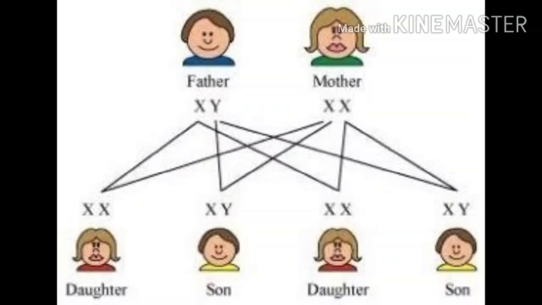But if the Y chromosome of the father combines with the X chromosome of the mother, then it is X and Y, that is a male member.